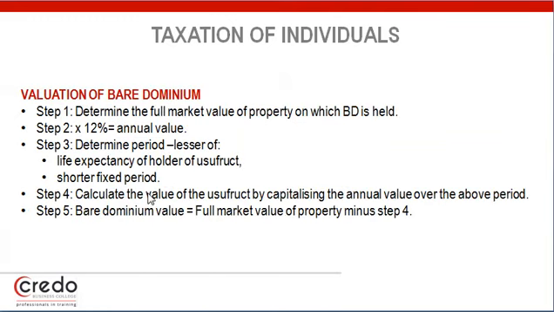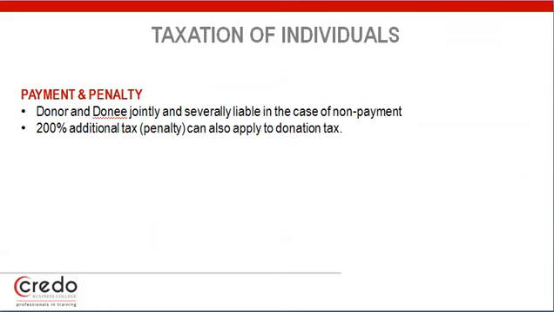Valuation of a bare dominium is similar to the previous one, also out of the scope of your syllabus. You can read through Silk if you want more information. Okay. Lastly, the donor and the donee will be jointly and severally liable in the case of non-payment of donations tax. There is an option of a 200% additional tax penalty if donations tax is not paid.